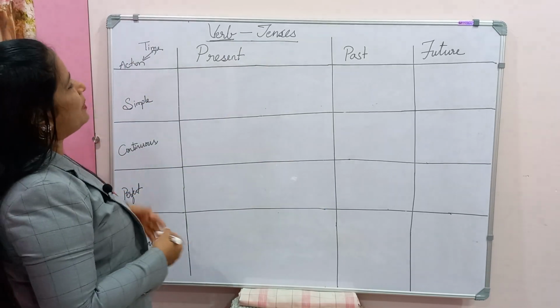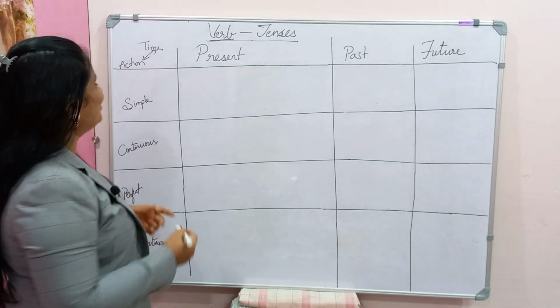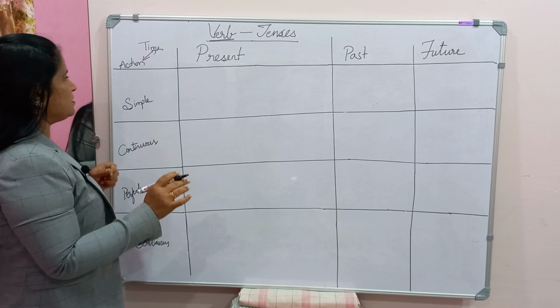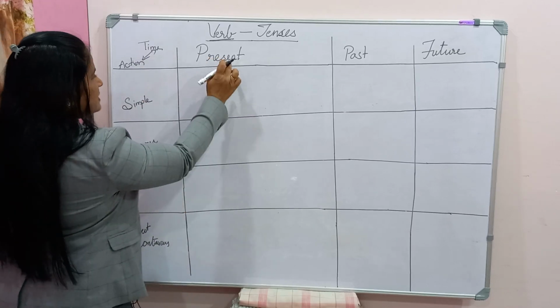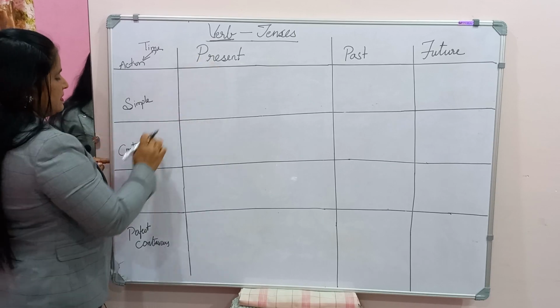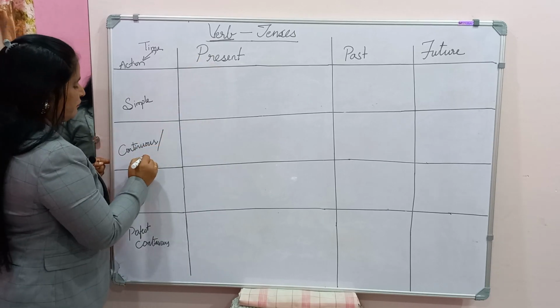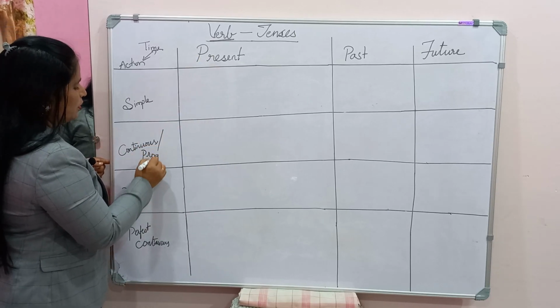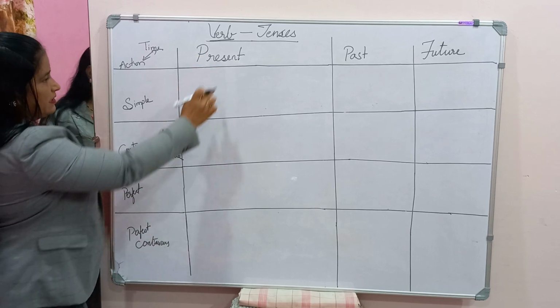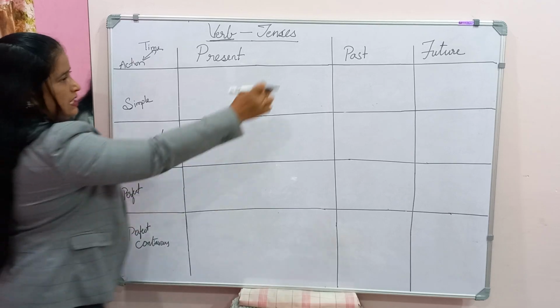So it's a postmortem of the verbs. Okay, let's see now. Present tense. So any subject. First, this present tense is again divided into simple present tense, present continuous, which a few people call progressive also, and present perfect continuous.